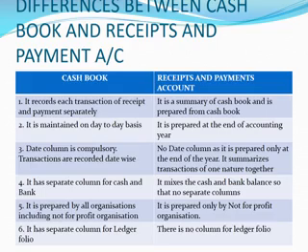But in the case of a receipts and payment account, there is no column like a ledger folio column. It is not like a ledger. But the cash book is almost a ledger. That's why we use the word ledger folio. The cash book is a ledger as well as a journal, as you know already. That's why the ledger folio was there. But the receipts and payment account is only a summary of all the receipts and payments. That's why there is no column for ledger folio.